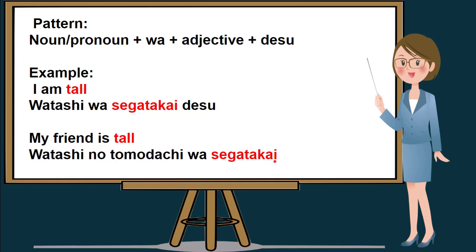We may or may not use desu at the end of the sentence. So let's not forget the pattern, noun or pronoun followed by noun, followed by wa, and the adjective. So my friend is tall in Nihongo is watashi no tomodachi wa segatakai. Let's repeat. My friend is tall in Nihongo is watashi no tomodachi wa segatakai.